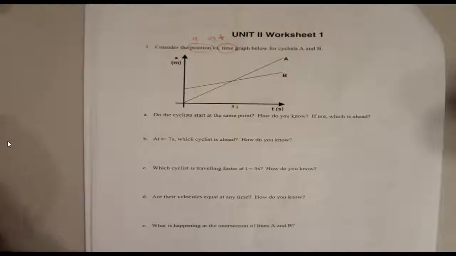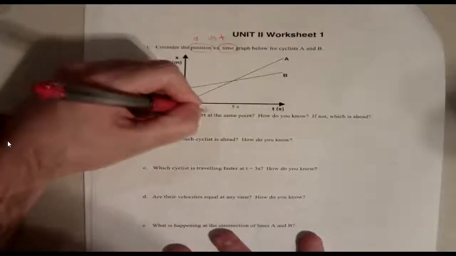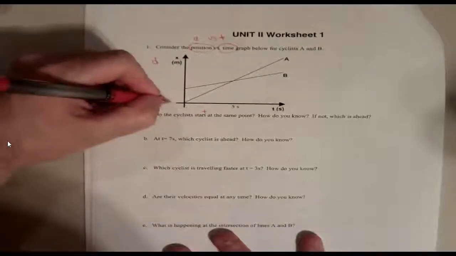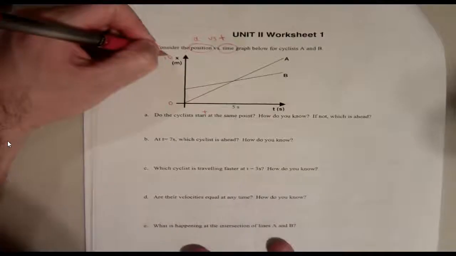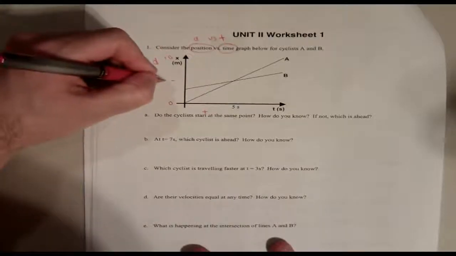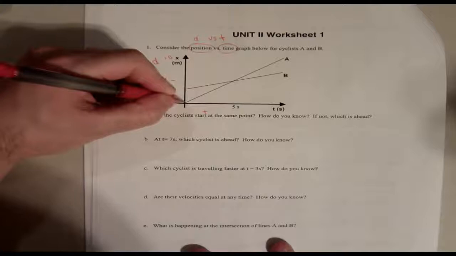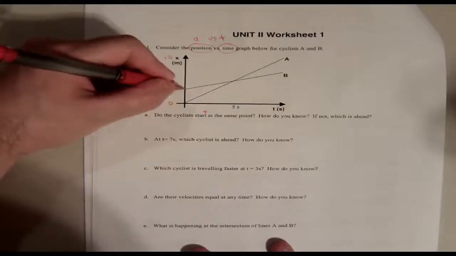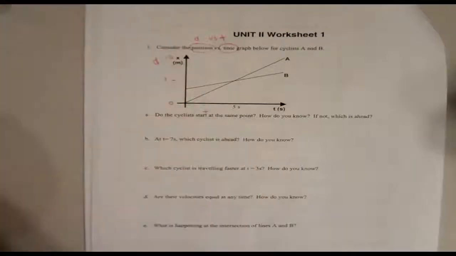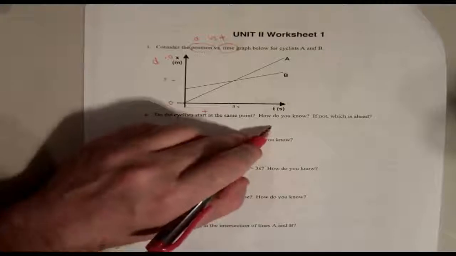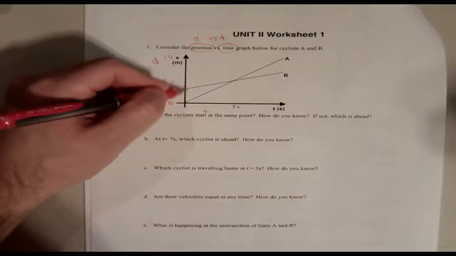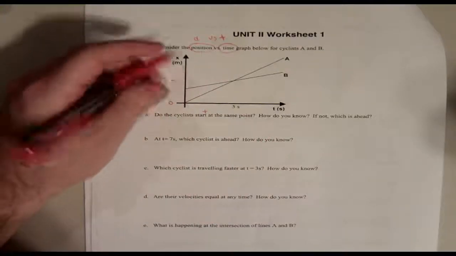So you got 2 cyclists, 2 bicycle riders, right? Do the cyclists start at the same point? Remember, distance, time. Let's assume it's 0 to 10 meters, whatever. This is the 5 meter mark. So this person starts at 0 meters, and this person starts at, we'll say, 4, right? They didn't start at the same point. So no. Why? Because their initial points are different on the distance side, the y-axis.